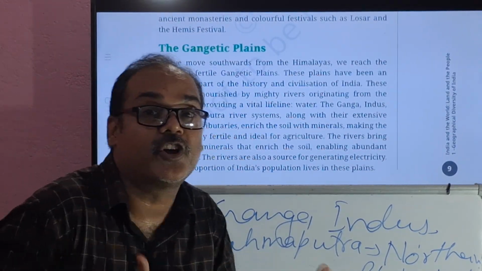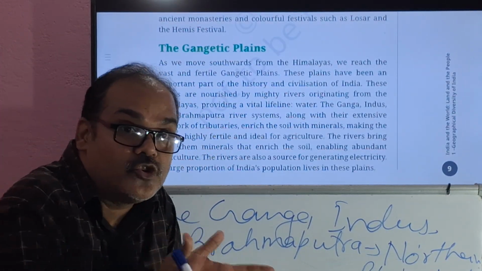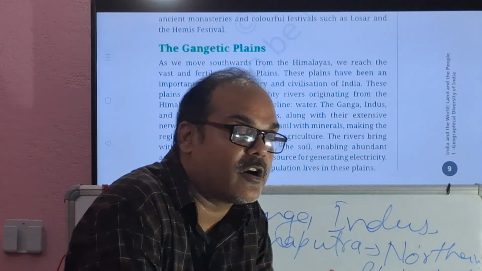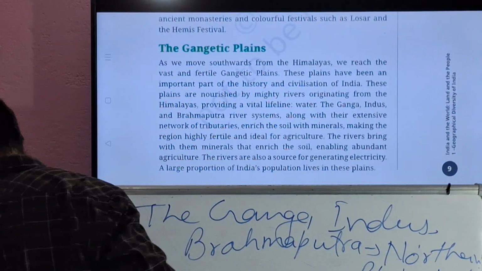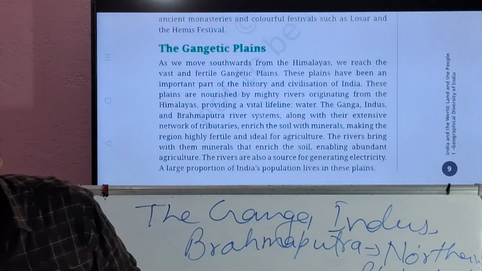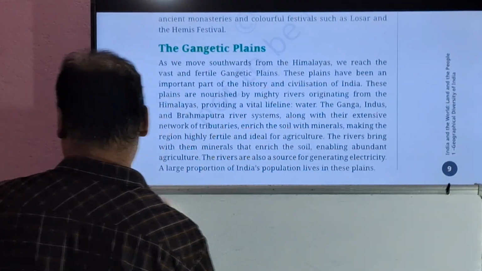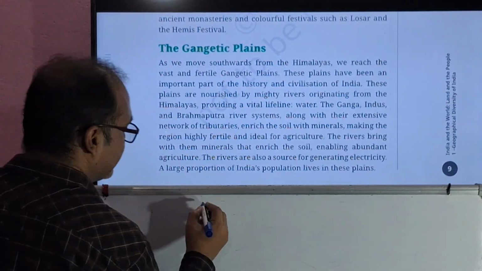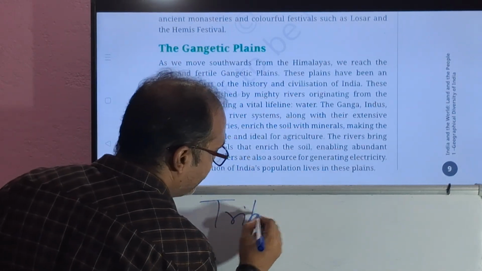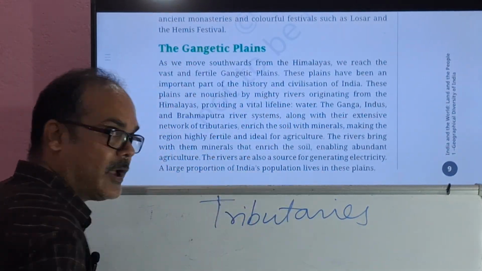Now, what is the meaning of tributary and what is the meaning of distributary? Tributaries are those rivers which contribute water to the main river. I'm giving you one example. What are called tributaries? Those which contribute water to the main river.